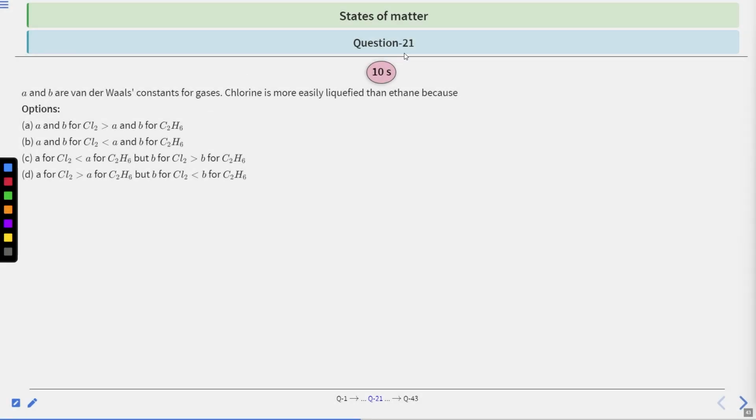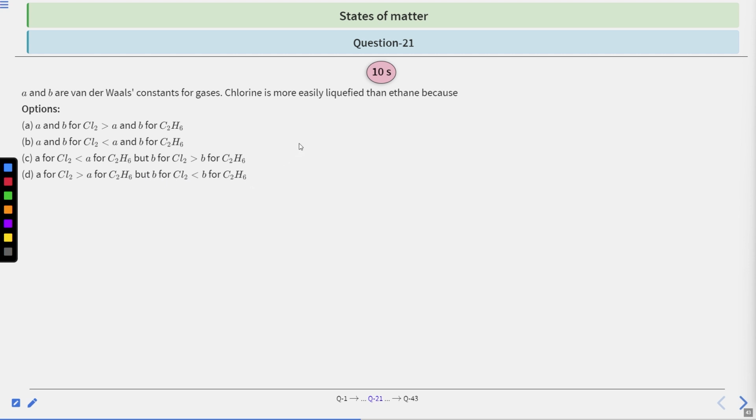Okay, so question number 21. A and B are van der Waals constants for gases. Chlorine is more easily liquefied than ethane because the options are: A and B for Cl2 is greater than A and B for C2H6. A and B for Cl2 is less than A and B for C2H6. A for Cl2 is less than A for C2H6, but B for Cl2 is greater than B for C2H6. A for Cl2 is greater than A for C2H6, but B for Cl2 is less than B for C2H6.